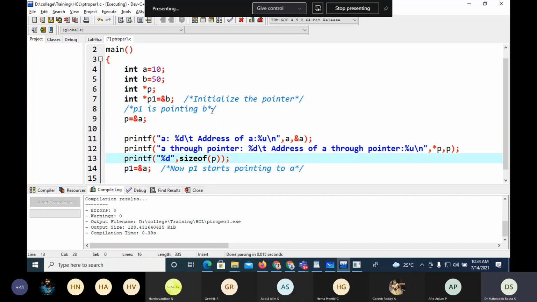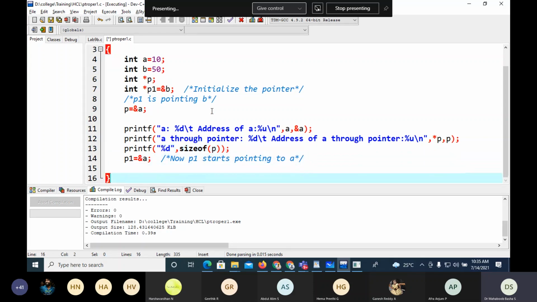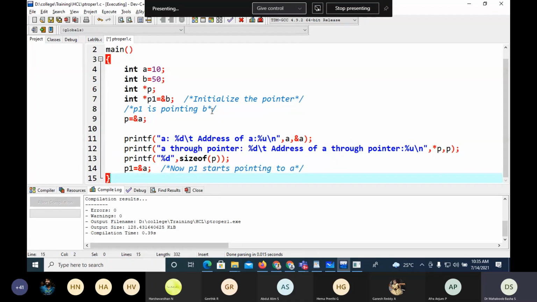So it is not necessary that once you make a pointer point to a variable, the pointer should stay with the same variable. It can keep on pointing to different variables at different parts of the program, depending upon the requirement. So this is how we use the pointers here.